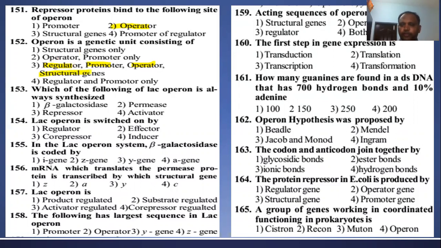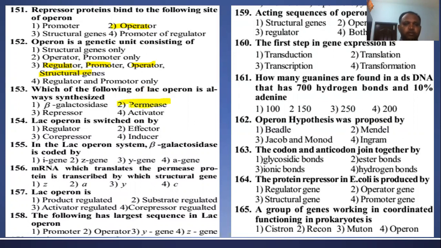Question number 153. Which of the following in the lac operon is always synthesized? Out of the 3 structural genes, which code for beta galactosidase, permease, and transacetylase, which one is always expressed?